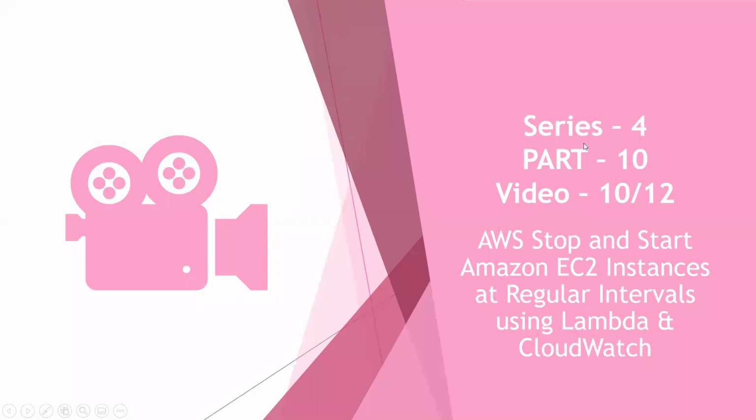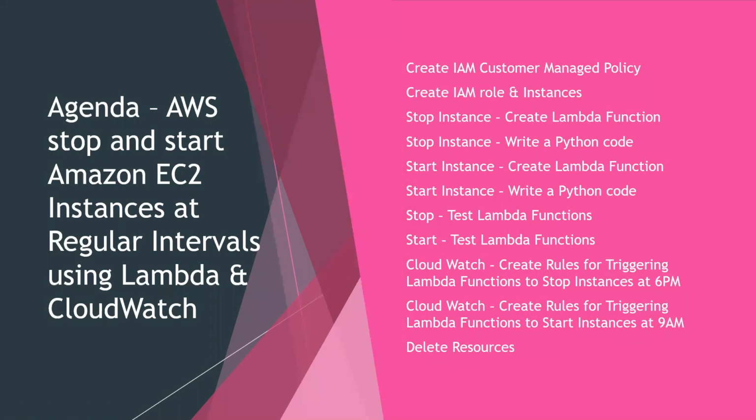Hi all, this is part 10 of the 12 series of videos of part 4, and in this POC we will do AWS stop and start Amazon EC2 instance at regular intervals using Lambdas and CloudWatch. So the agenda for discussion today: we will create a customer managed policy to start and stop the servers, then create an IAM role and attach this policy to the role, and we will create two instances in EC2, and we will stop an instance.